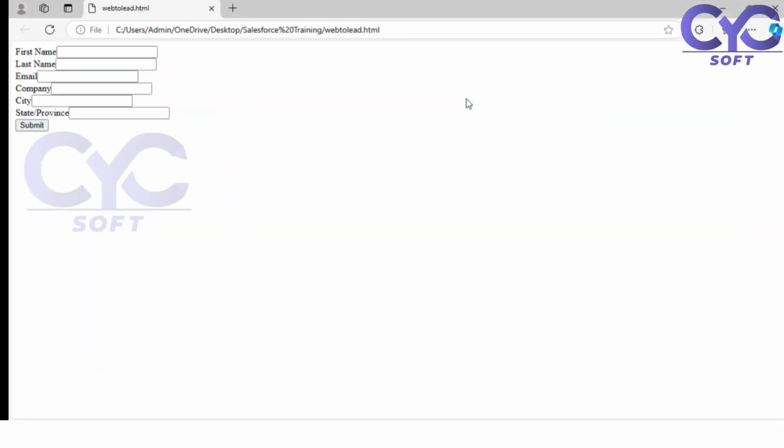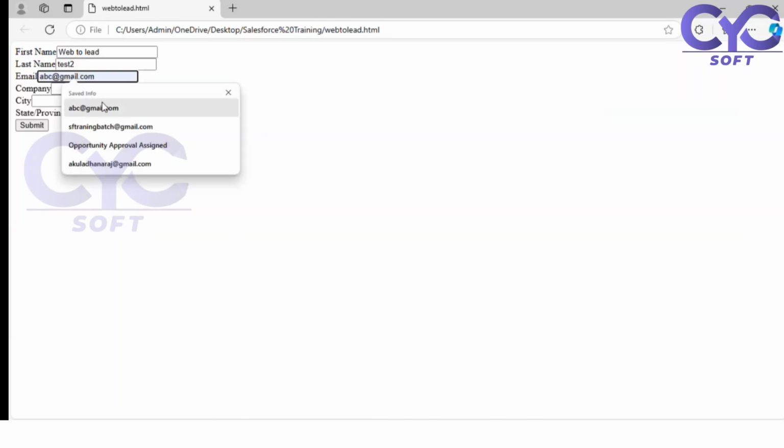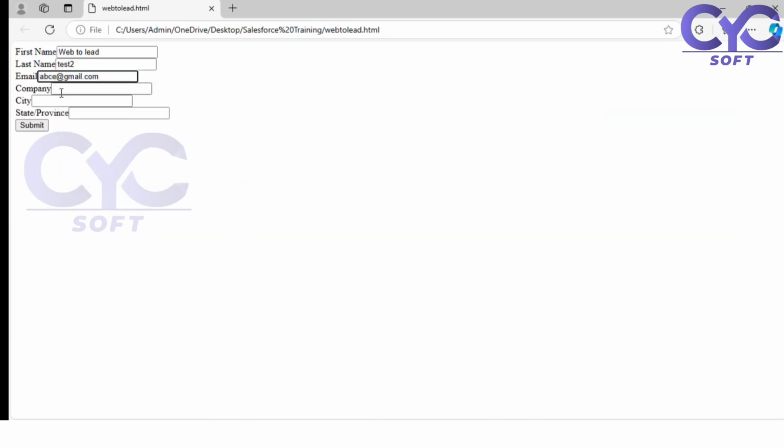See here, first name, last name, the website. So this is the content you need to provide to your website designers. And you need to tell them to just apply some CSS and HTML, the look and feel should be good, and place it wherever you want. Then this is the inquiry form. Here I am going to provide web to lead test two record, email. Okay. Submit.